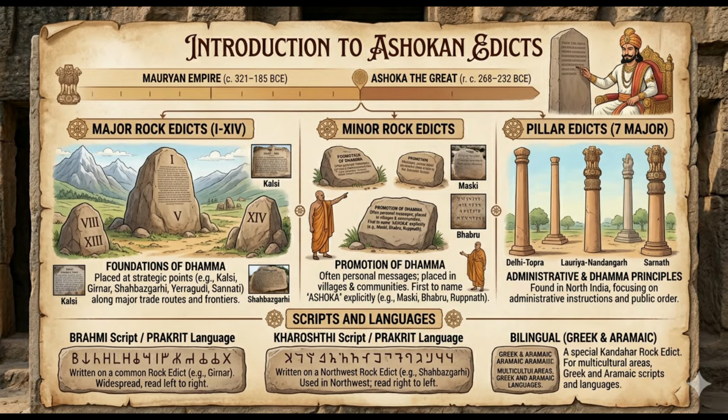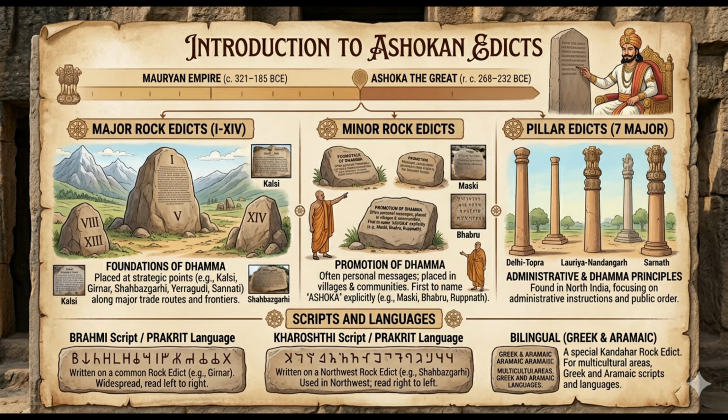Ashokan edicts are a collection of 33 inscriptions carved on rocks and pillars. These proclamations were meant to communicate the king's policies, ethical teachings, and administrative instructions directly to the public, and most of his edicts were written in local languages such as Prakrit using Brahmi script so that everyone could read and understand easily. Ashokan edicts are further classified into rock edicts and pillar edicts, and even the rock edicts and pillar edicts are further classified. So let us first talk about the rock edicts.